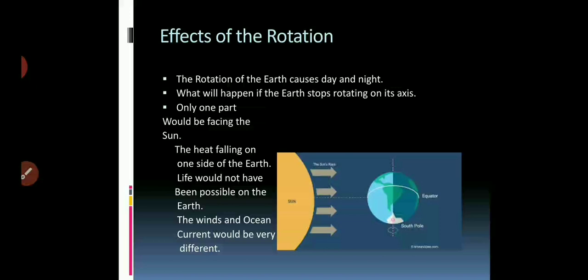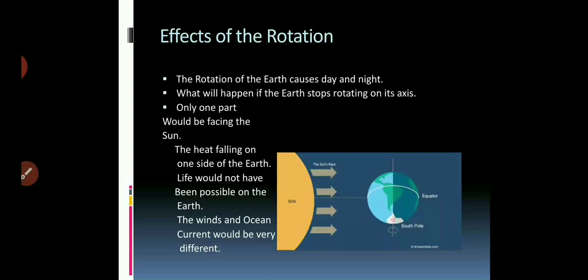Rotation of the Earth makes it fit for life. There are a lot of things that depend on Earth's rotation. Let us see what happens if the Earth stops rotating on its axis. Only one part would be facing the sun. It would remain day on one side and night on the rest.